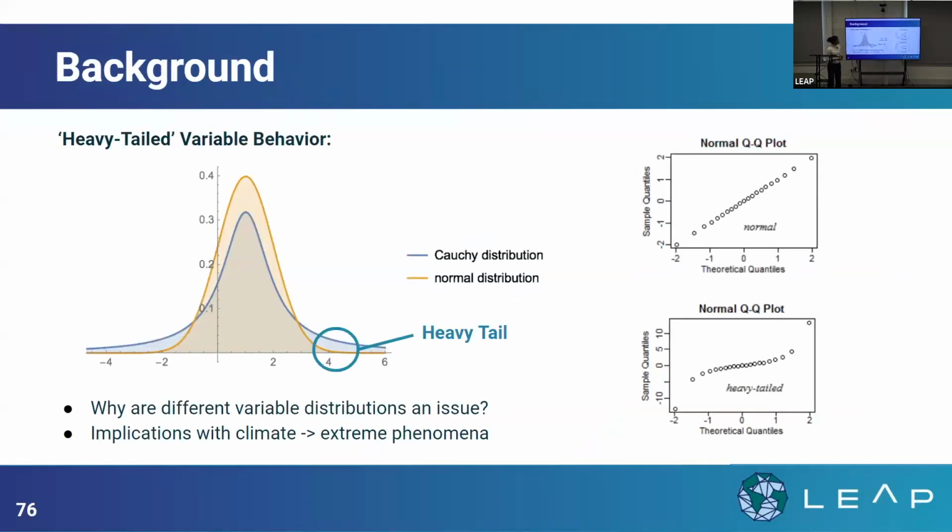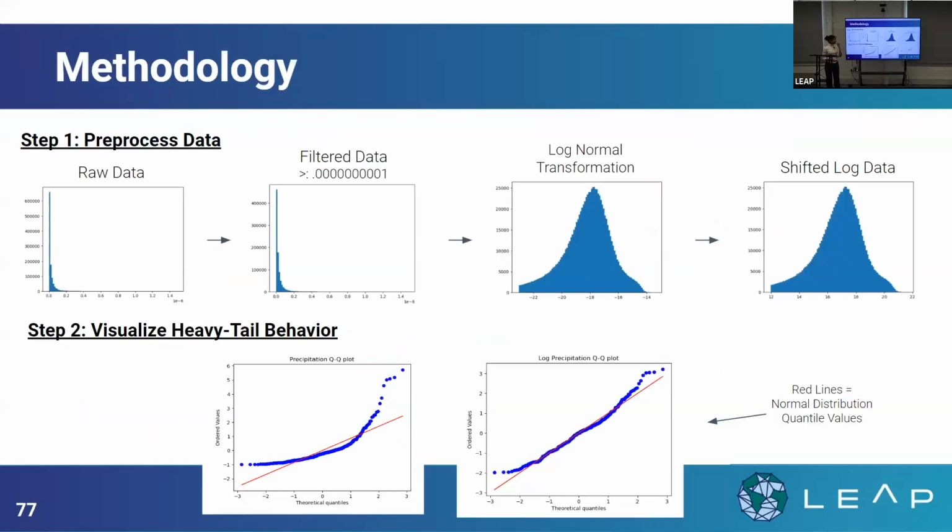From this slide, you can see on the right how a normal QQ plot is kind of straight, and a heavy-tailed QQ plot has this very interesting skew for both the left and the right sides of the distribution. In this case, because there's a lot of uniform values on the left side, that skew is more prominent on the right side. You can also see that once we apply the log normal transformation, that skew is less evident, but it is certainly still there.